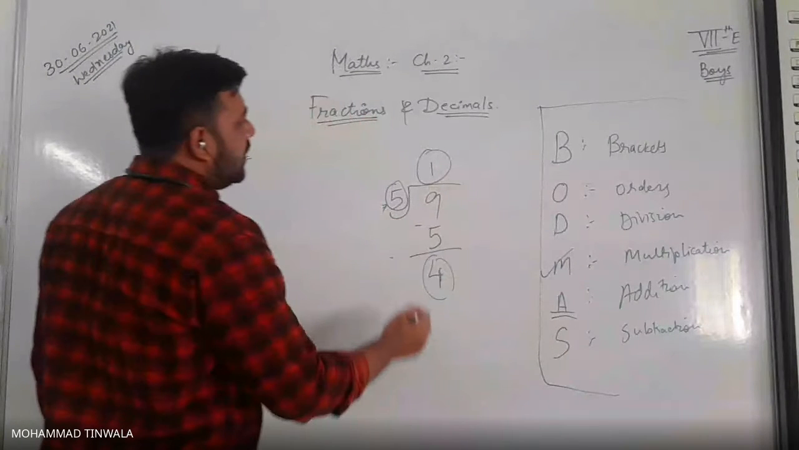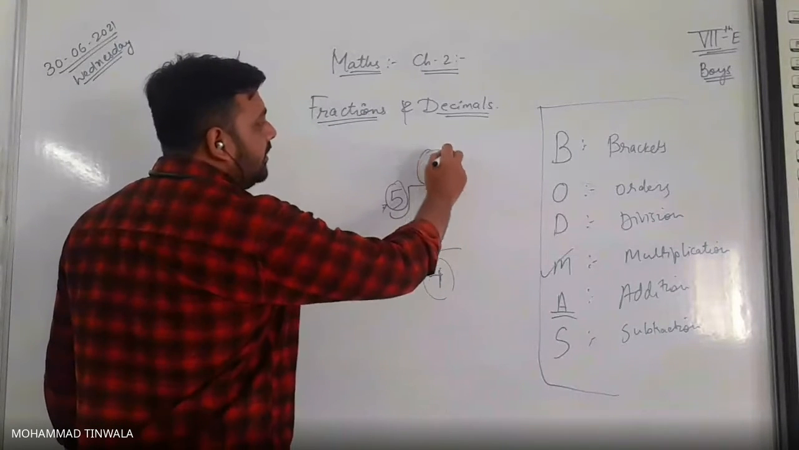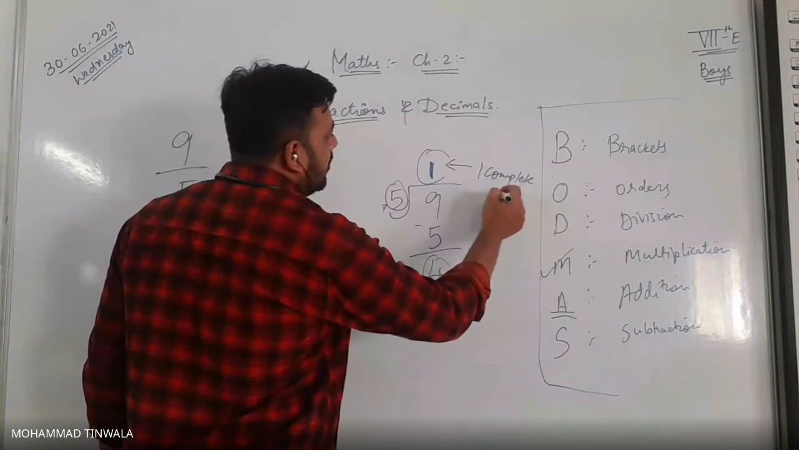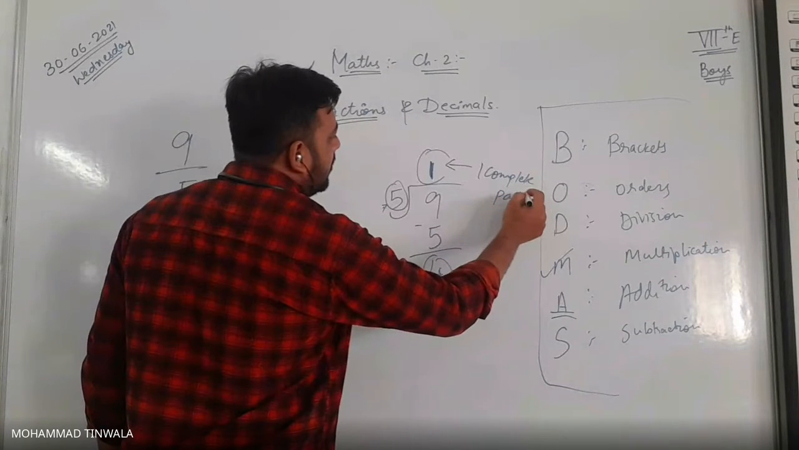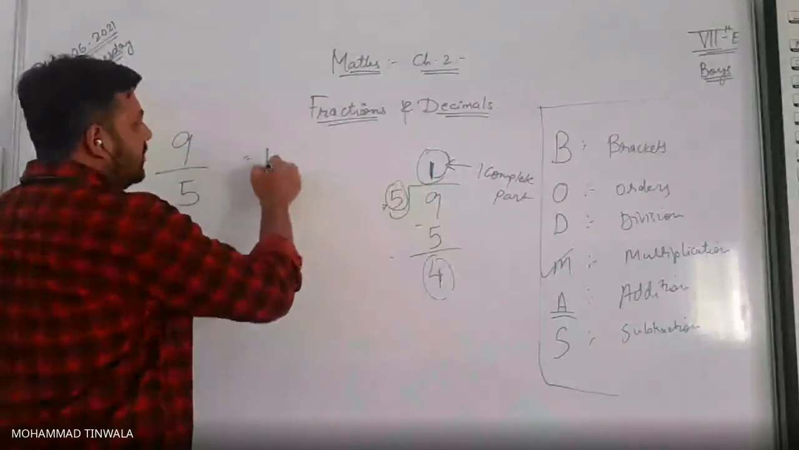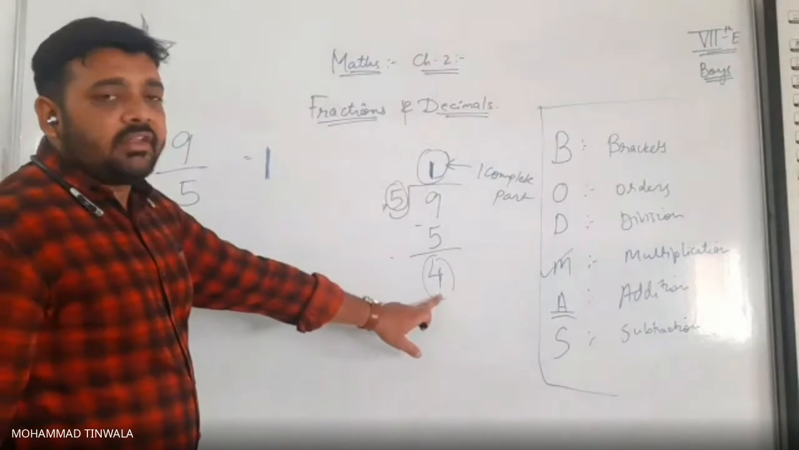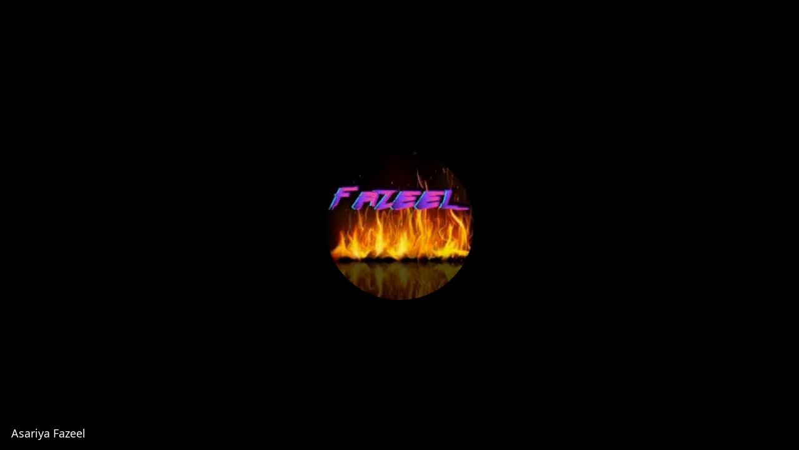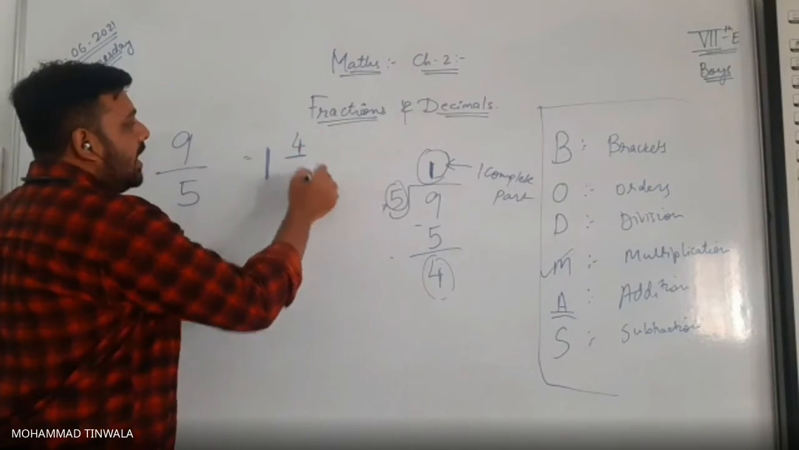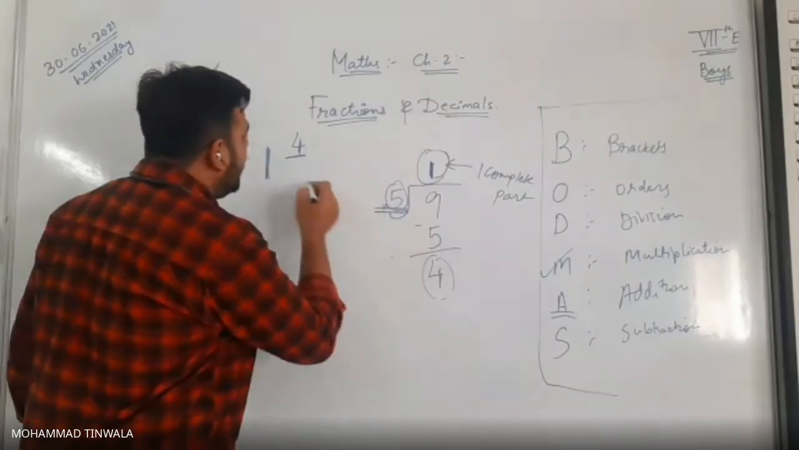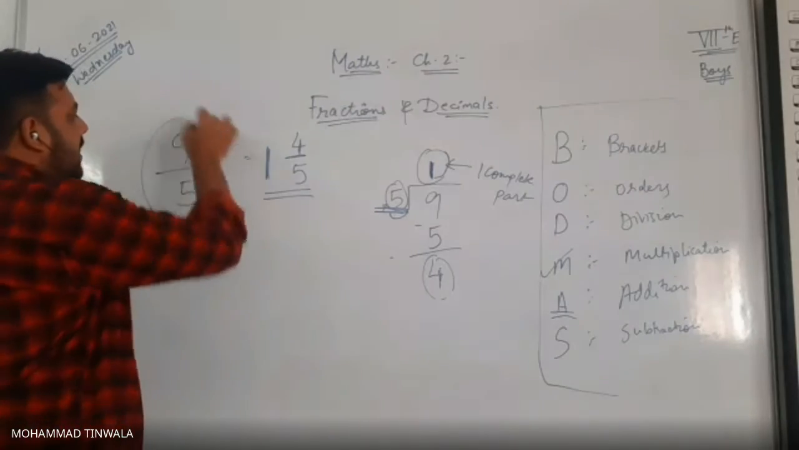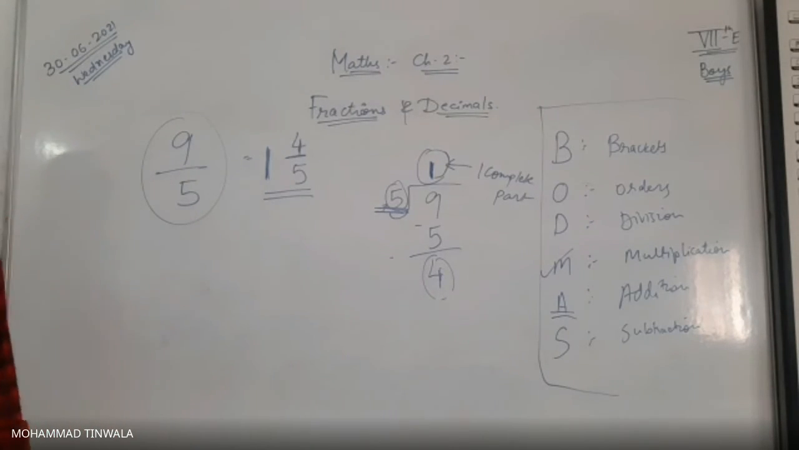This 5 ones are 5. So this belongs to one complete part. Yes or no? We got one whole. This 1 is what? 1 complete, so 1 integer. What is the remainder? 4. 4 will be the numerator, and what we divided by will be the denominator. So 1 integer 4 upon 5 is the answer for 9 upon 5. Understood?